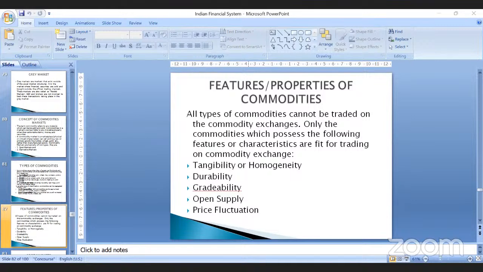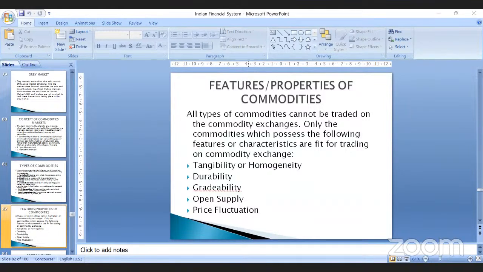Not only that, there's something called open supply. Whatever commodities you want to exchange on a commodities market, that commodity should be freely available. It should be openly supplied, right? There should not be a monopolistic market, nor should supply or prices be controlled by the government. They should be openly available, widely placed, or freely available in the market. Only that kind of commodities can be traded in the commodities market.